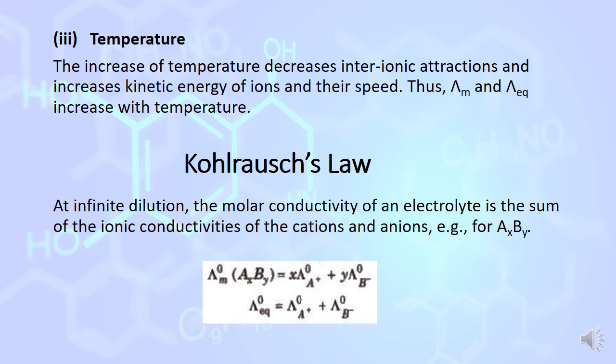For example, for any salt or weak electrolyte AxBy, lambda m infinity of AxBy is equal to x, the number of ions of A, times lambda m infinity of A positive, plus y, the number of ions of B, times lambda m infinity of B negative. In the same way, we can calculate the equivalent lambda infinity as lambda infinity of A positive plus lambda infinity of B negative.